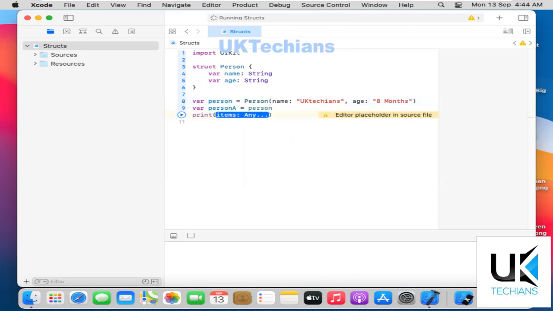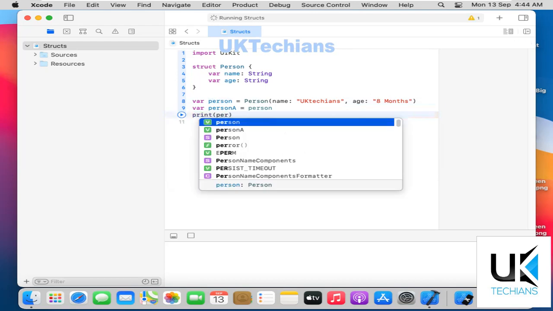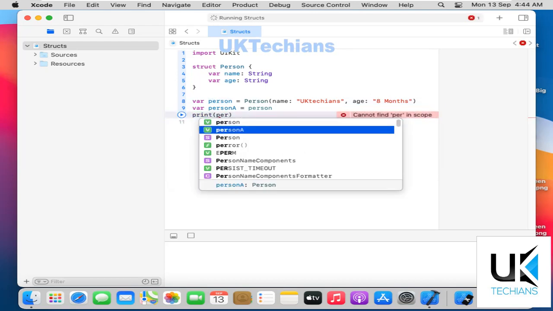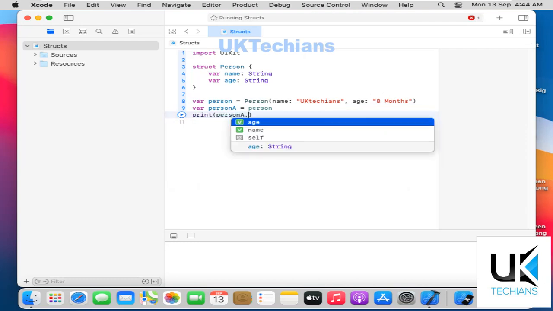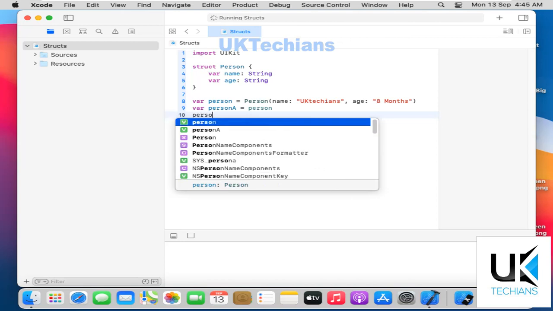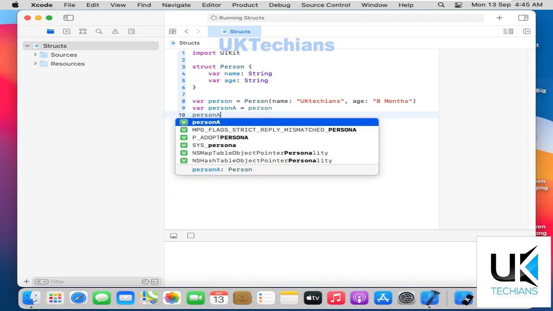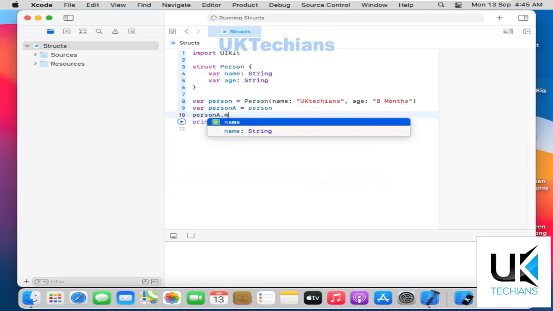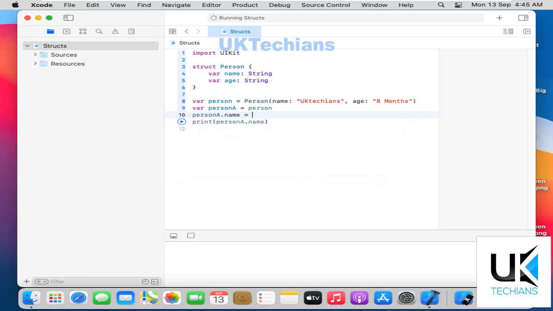And I just copy the person variable into person A. So what I have to do here, I just want to print person dot name, and here I will just change the value of person A dot name equals